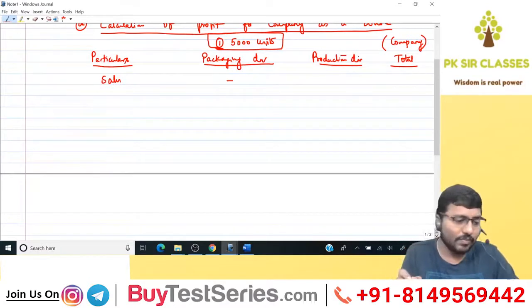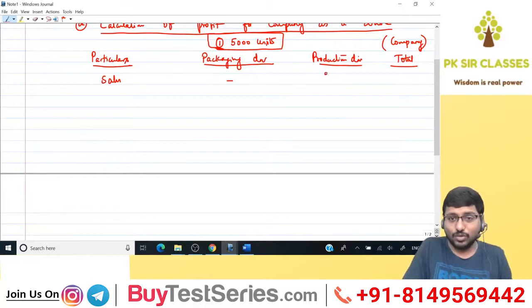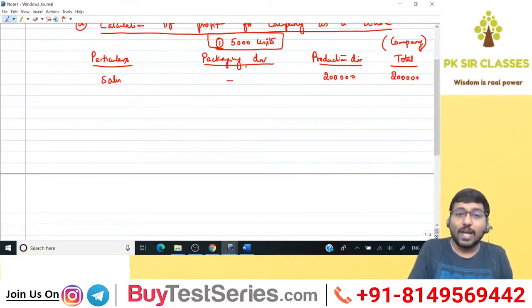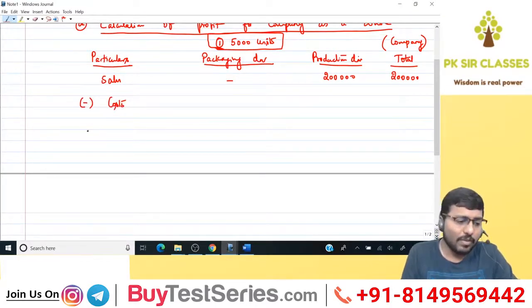At 5,000 units level, what is the revenue of the receiving division? That is production division. Look at the question, all of you. 5,000 volume sale value packed in cartons is how much? 2 lakh. So 2 lakhs is the revenue of production division, which means total revenue for the company is also 2 lakhs. You don't have real sales from packaging division. It is not selling to outside. Okay, next. What is the next thing I need to reduce? Less cost. What about the cost for packaging division?